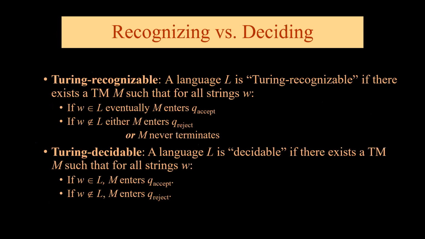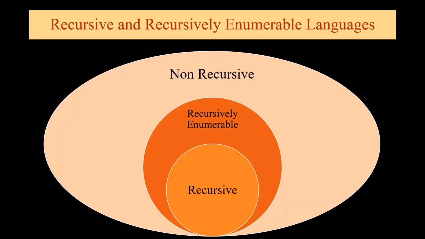What is the difference between recognizing and deciding? Turing recognizable means the machine will enter accept state, or it will enter reject state, or it will never terminate. And Turing decidable is one in which the machine will enter either an accept state or it will enter a reject state. So this is how we represent them. Every recursive language is a subset of recursively enumerable language, which is further a subset of non-recursive language.